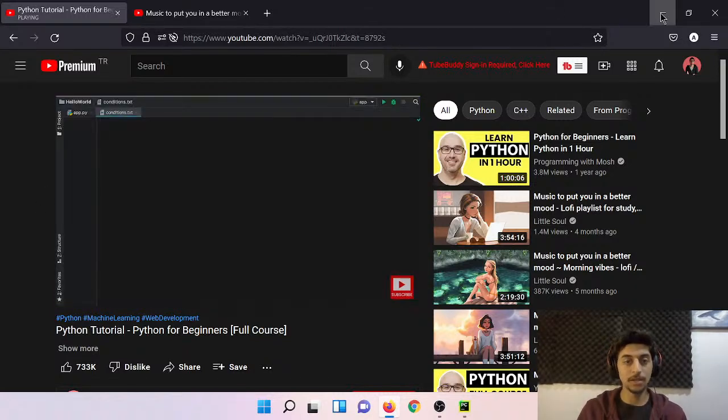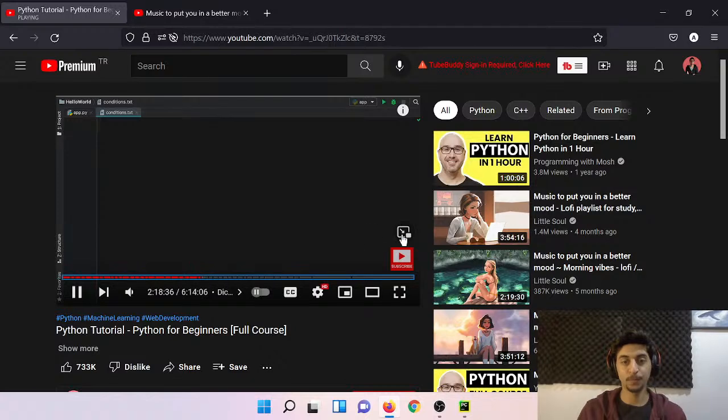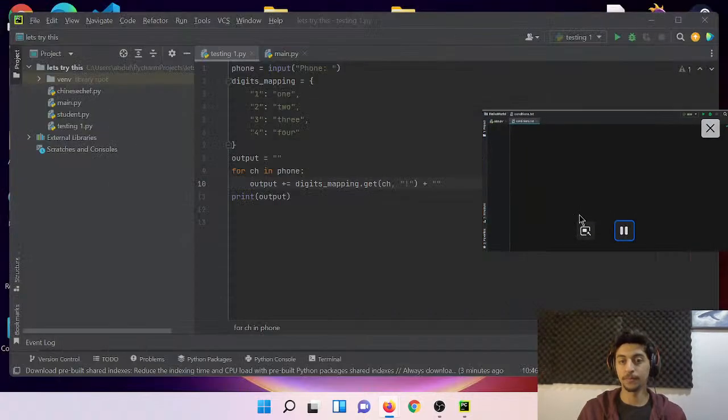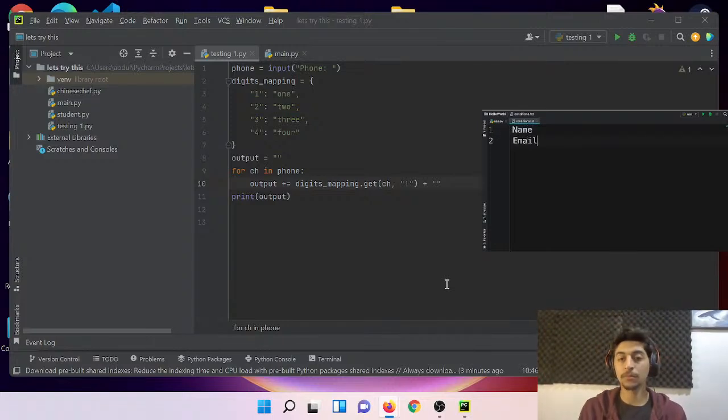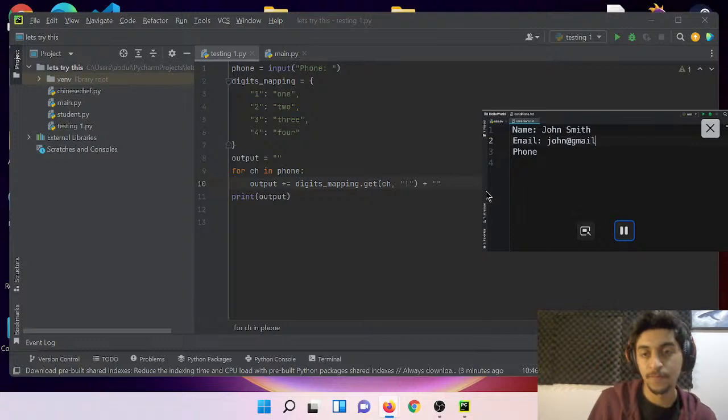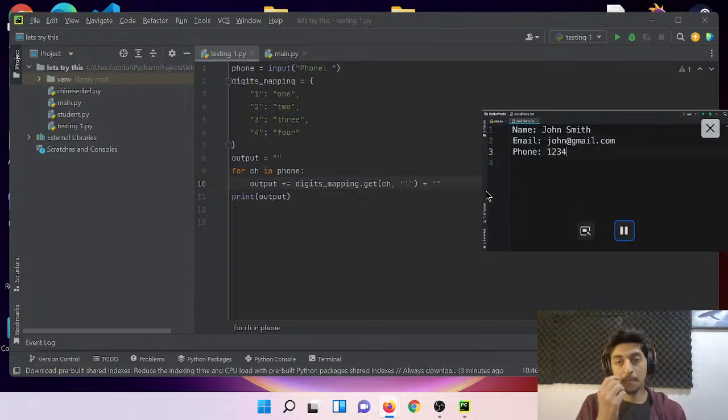Dictionaries. In this lesson, I'm going to talk to you guys about dictionaries in Python. We use dictionaries in situations where we want to store information that comes as key value pairs. Here's an example. Think of a customer. A customer has a bunch of attributes like name, email, phone number, address, and so on. Now, each of these attributes has a value. For example, the name can be John Smith, the email can be john@gmail.com, the phone can be whatever.